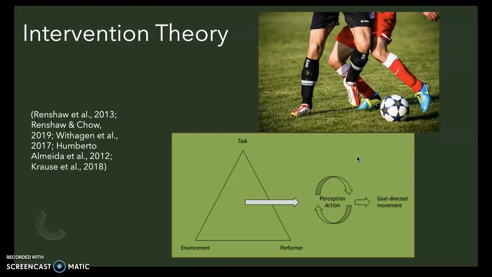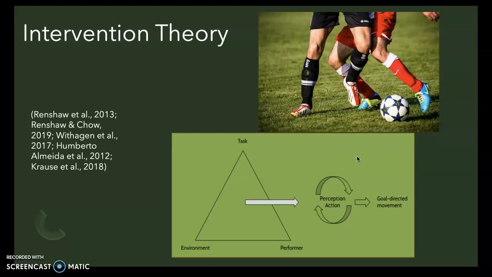As a coach, the data allows such constraints to be made in order to apply to training environments. The clearing constraints, like number of attackers or ball playing constraints, time playing the ball, or overloads, allow players to attune to specific affordances in the environment, inviting performers into action and producing the correct action that the coach wants. Whithagen et al. 2017. And from this helps to promote skill acquisition and improve performance. Humberto Almeida et al. 2012.